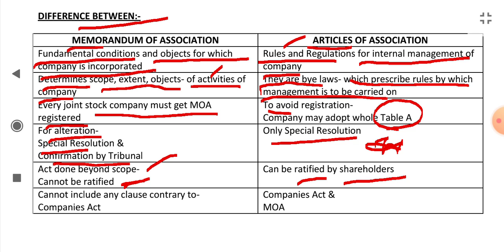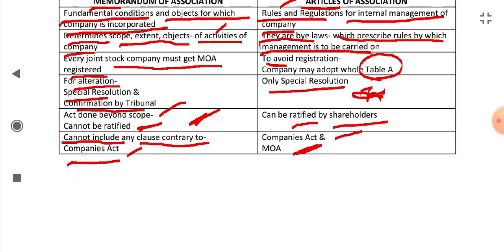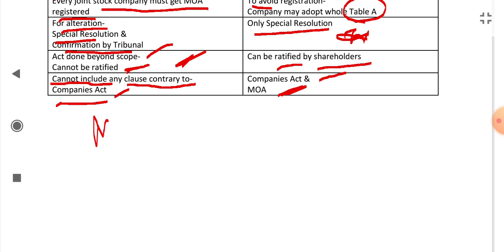The memorandum cannot include any clause contrary to companies act. The memorandum cannot include any clause which is opposing or in contravention with companies act. The articles of association cannot include any clause which is contrary to companies act and memorandum of association. So these were the differences between memorandum of association and articles of association.